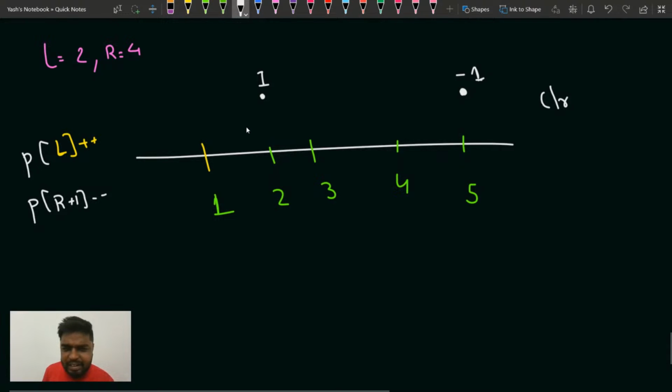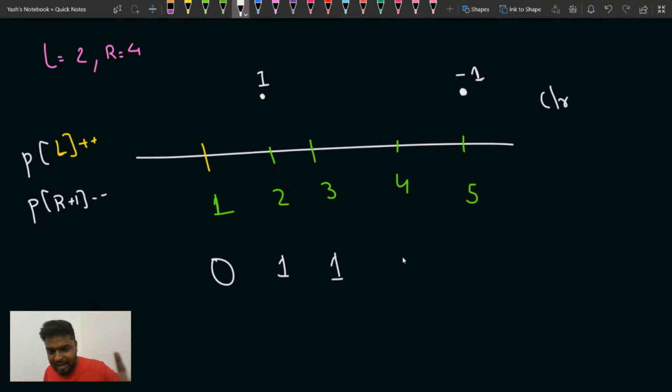If you take the prefix sum at the end, you can understand one thing: here the value would be 0, here it will be 1, then here also it will be 1, because you keep on carrying forward the values. Here it will be 1, and here it would be 0. Are you getting my point?